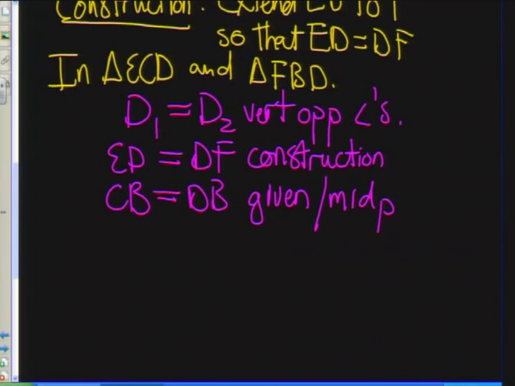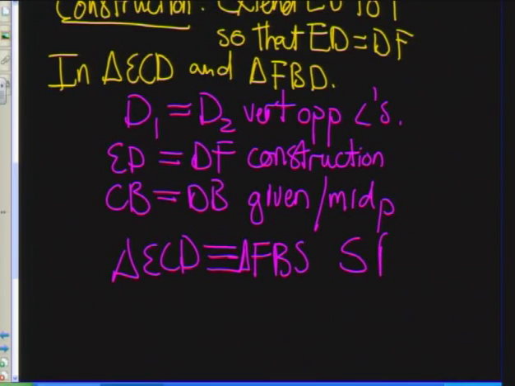All right. So therefore, triangle ECD is congruent to triangle FBD, and I used a side, the included angle, and a side. So that is side, angle, side.